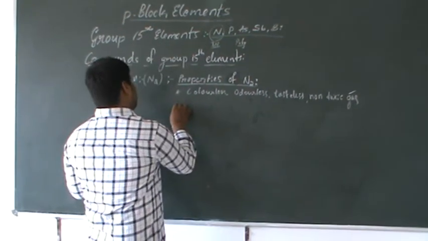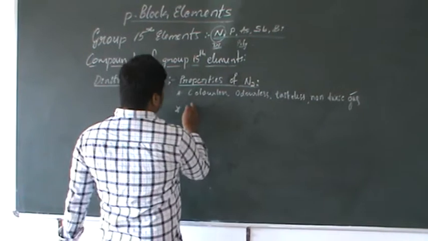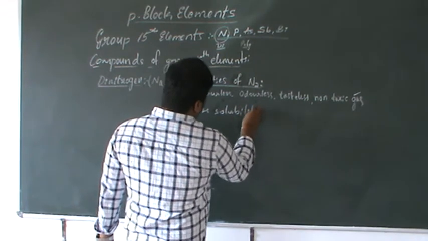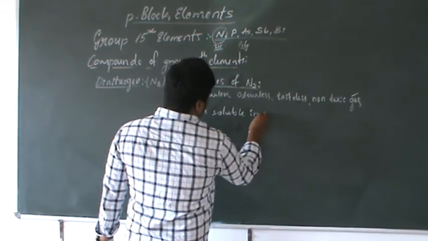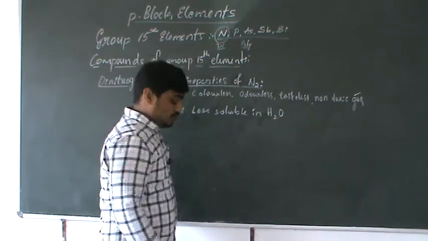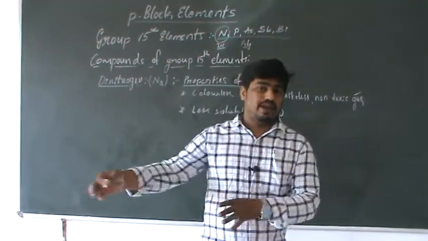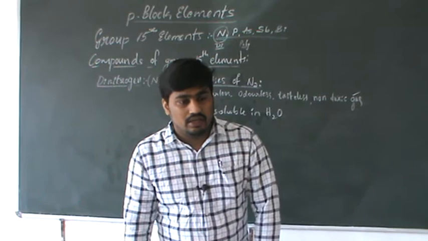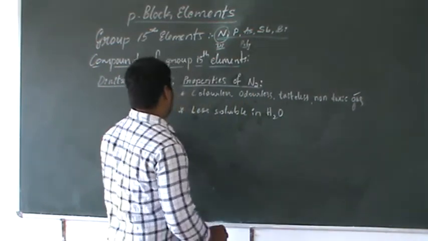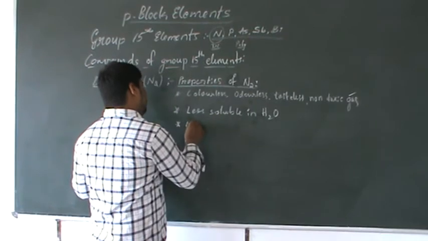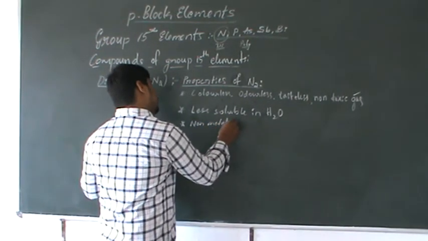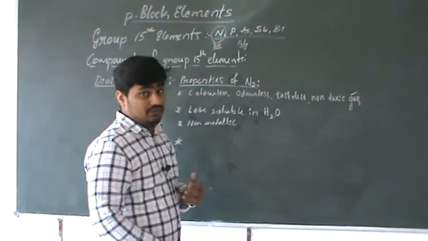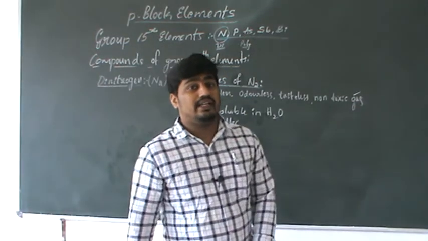And the next thing is solubility. Poor solubility is observed; it is less soluble in water. The solubility of nitrogen is less compared to oxygen. Oxygen is more soluble in water compared to nitrogen. That is another important property, and it is a non-metallic element. Okay. Next, it reacts with a few metals and forms nitrides.